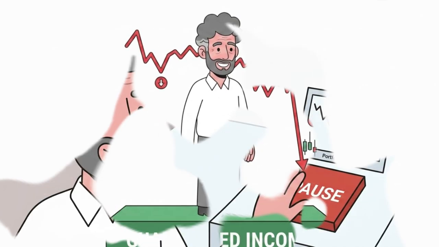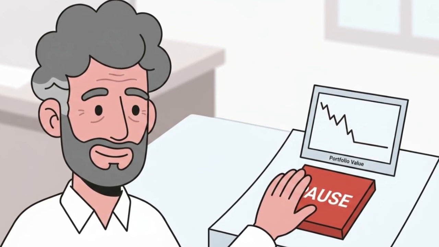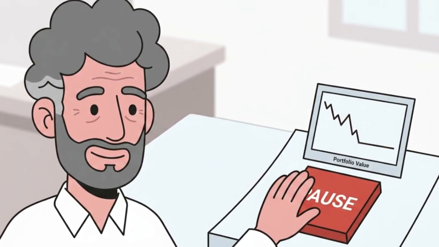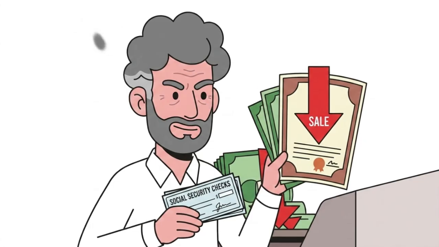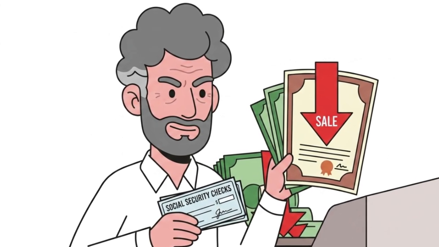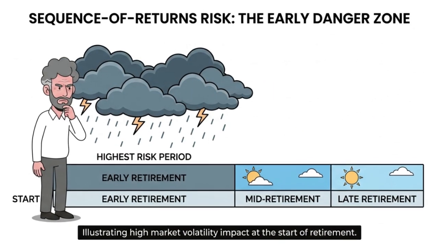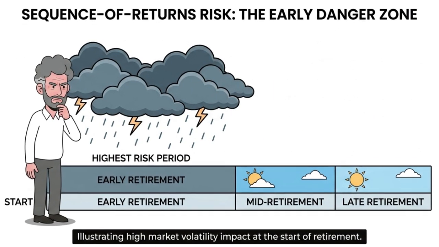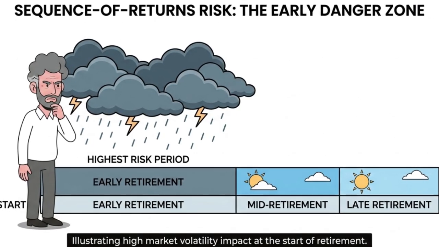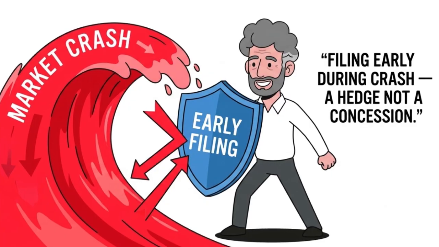This is documented in the academic literature on sequence of returns risk, and it is one of the few scenarios where early filing functions as a genuine hedge rather than a concession. The Social Security benefit becomes a pressure release valve on portfolio drawdown at precisely the moment when drawdown is most damaging.